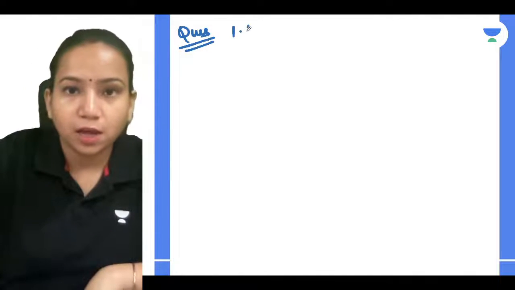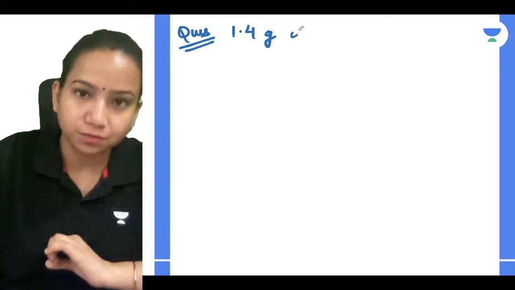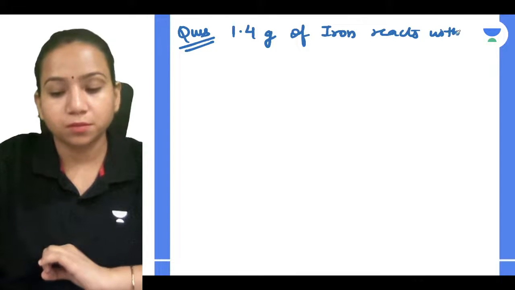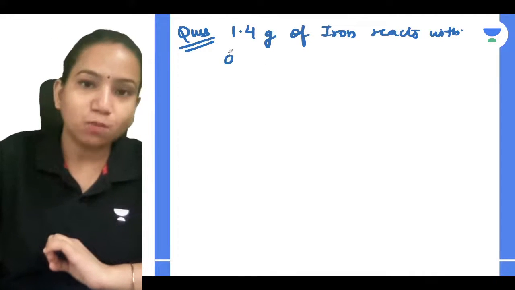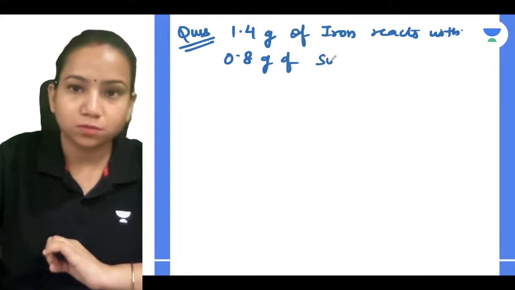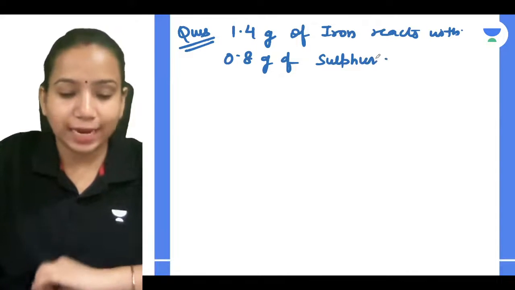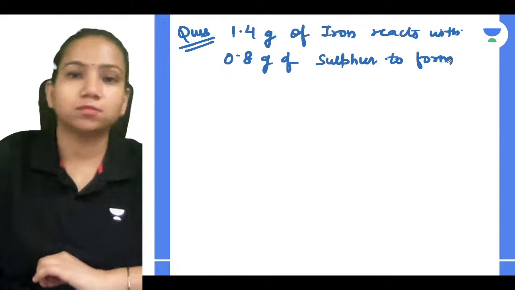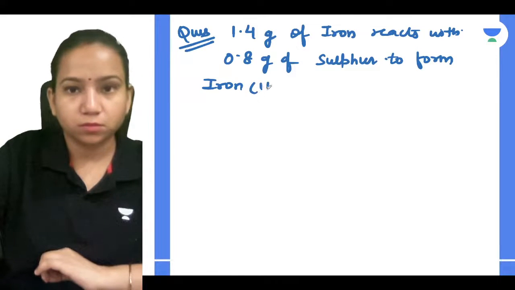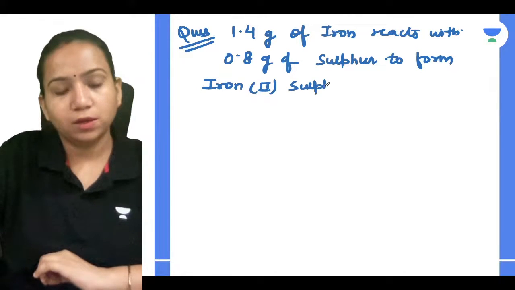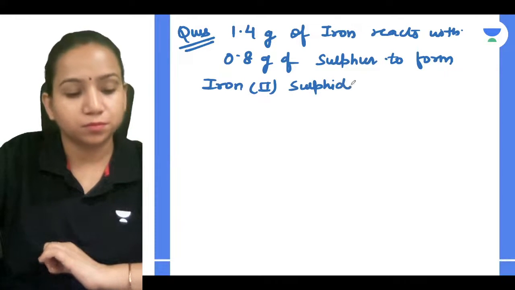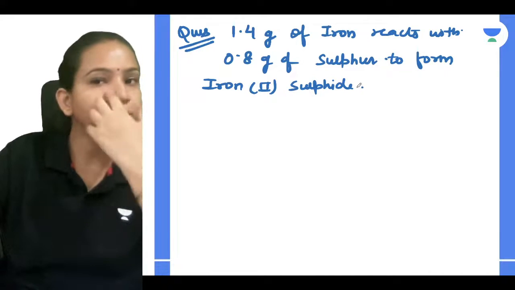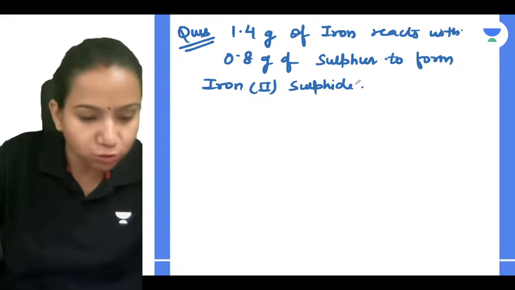Okay. The question is: 1.4 gram of iron reacts with 0.8 gram of sulfur to form iron 2 sulfide.